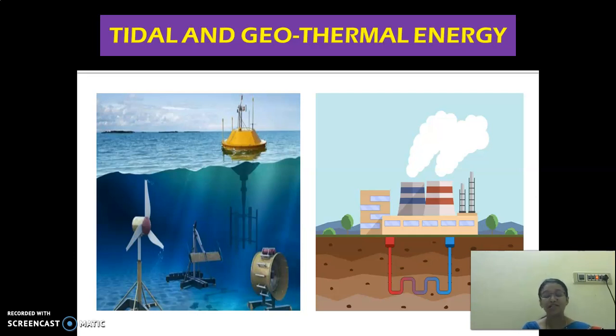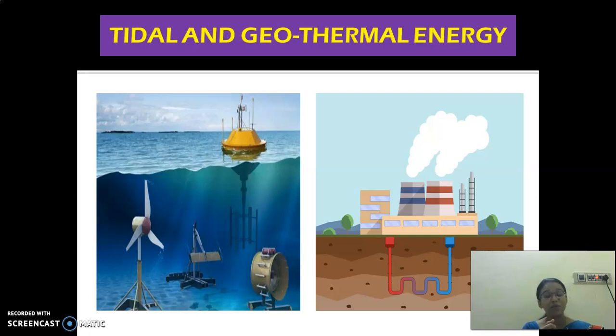Okay. And the next one is geothermal. What is geothermal, children? Geo is nothing but earth. Thermal is nothing but heat. So from the heat created from the earth, electricity is created. They make a hole to the center region of the earth. So what happens? The heat which is there comes out, and due to that heat coming out from the earth, electricity is created.